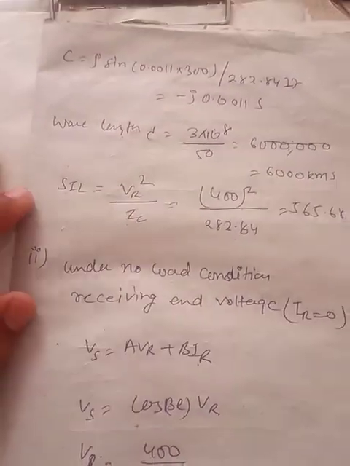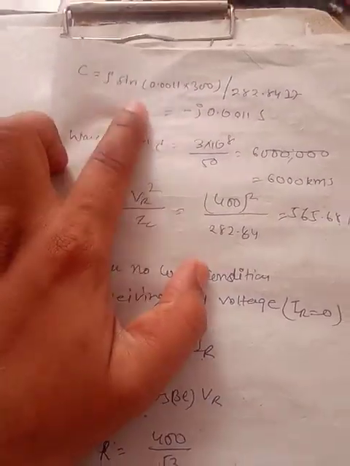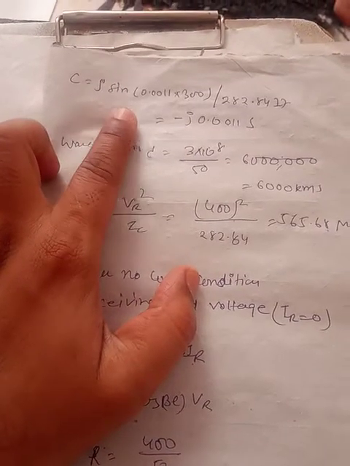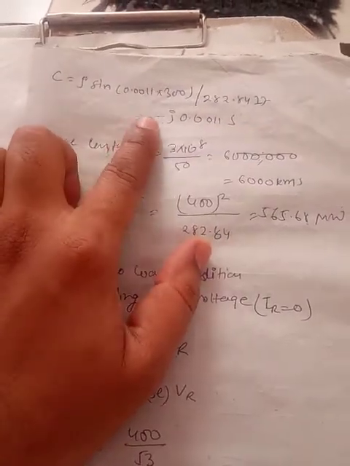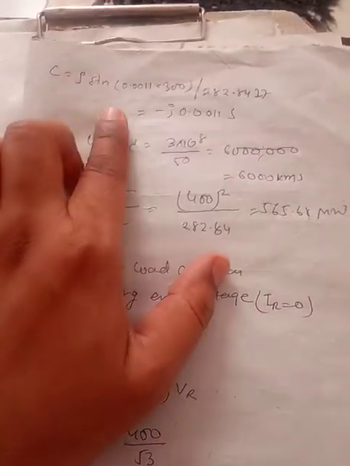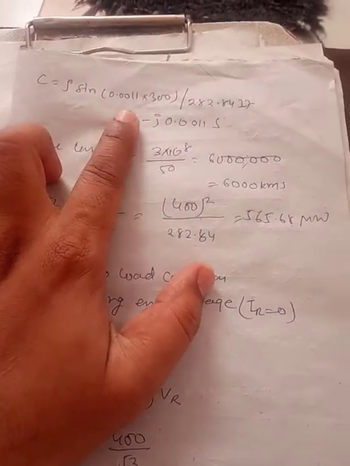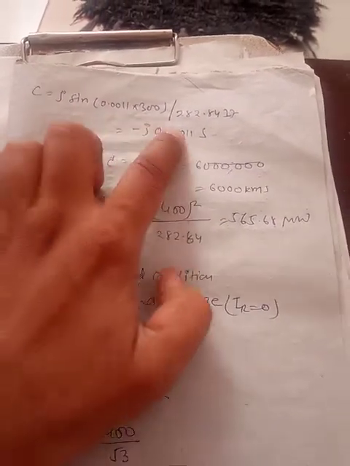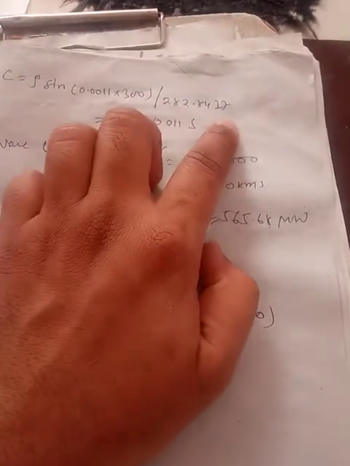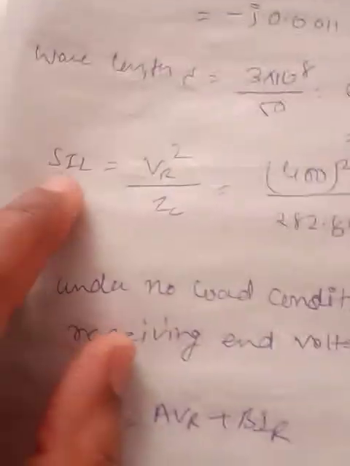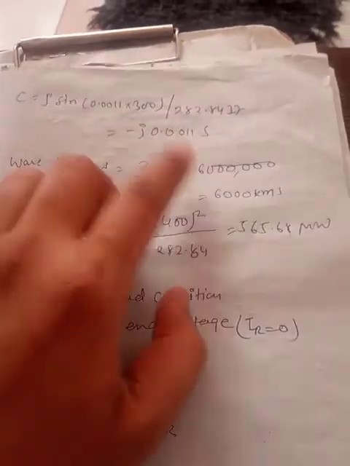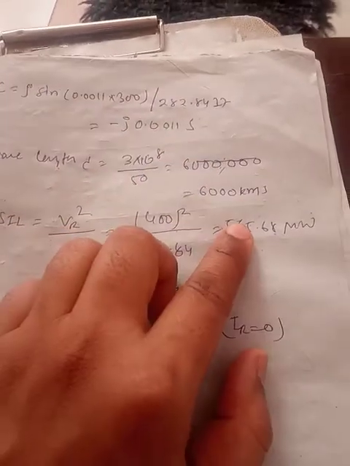Now similarly you can calculate the C constant, which is C equal to j sin beta L upon ZC. If you put the value of beta L and ZC, we will get j sin 0.0011 into 300 upon 282, that is the surge impedance. It can be written as minus j 0.0011. Now the wavelength can be written as 3 into 10 raised to power 8 upon 50, so it will become 6,000 kilometer.